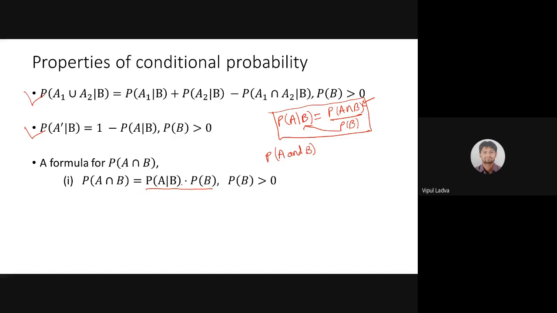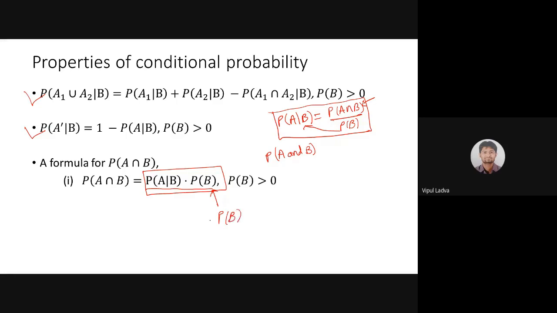Observe that. Now, we also need to understand this in words, because we are not depending on the formula or the notations. It is not that you have to memorize this formula, no. We will create a formula as per the situation, as per the scenario. Now, observe what it says. P of A over B into P of B. It says that P of B is literally the probability of occurrence of event B.